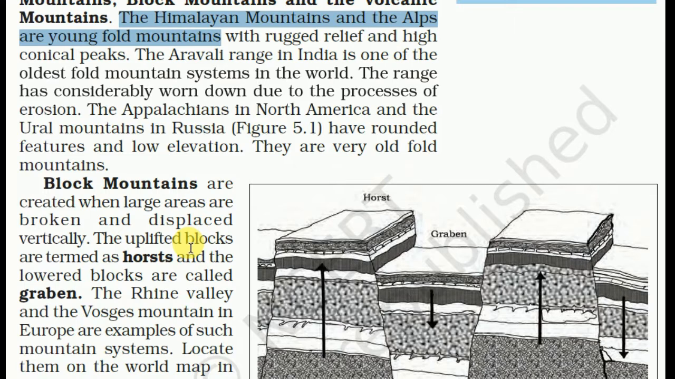conical peaks. The Aravalli Range in India is one of the oldest fold mountain systems in the world. The range has been considerably worn down due to the process of erosion. The Appalachian in North America and the Ural Mountains in Russia have rounded features and low elevation. They are very old fold mountains.